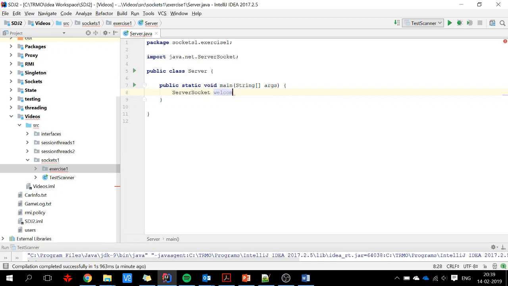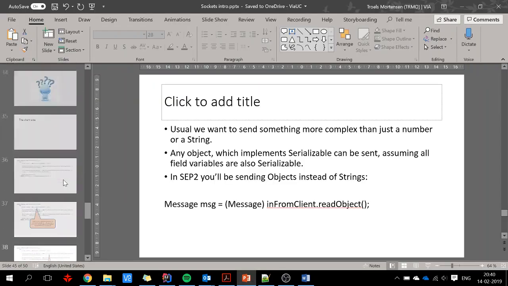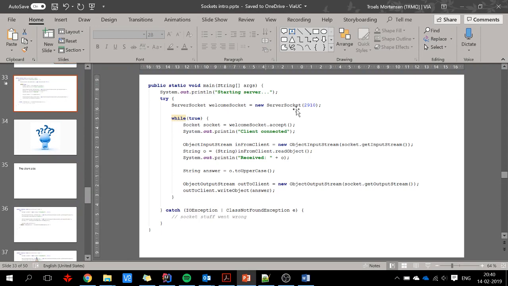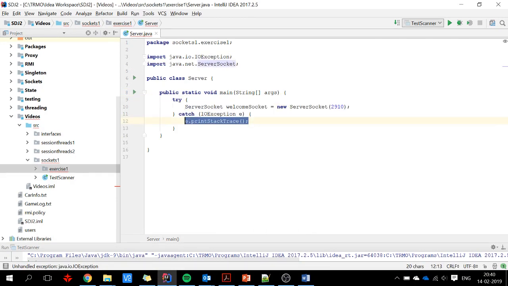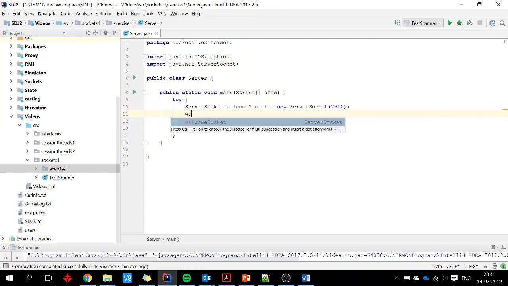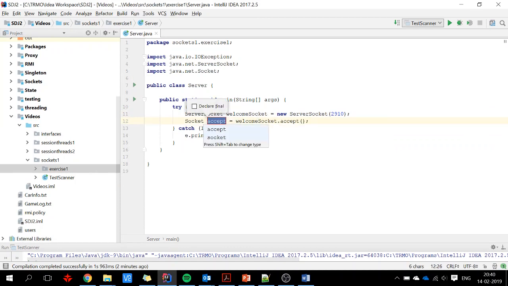I call it welcomeSocket equals new ServerSocket, and I give it a port number, and according to my slides I'm using 2910. That's probably a fine port number. We will surround everything with a try-catch. Okay, we say welcomeSocket.accept, and this will return a socket whenever a client connects.